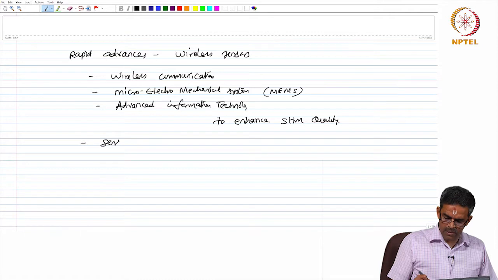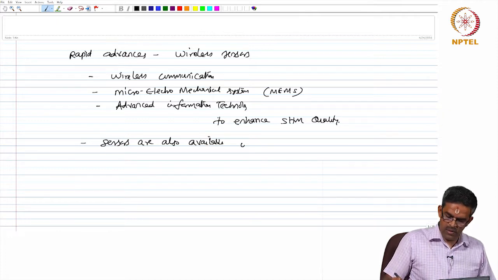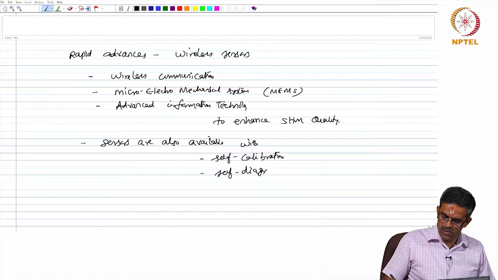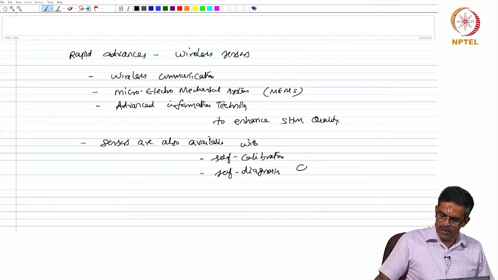Sensors are also available nowadays with self calibration, self diagnosis capabilities.